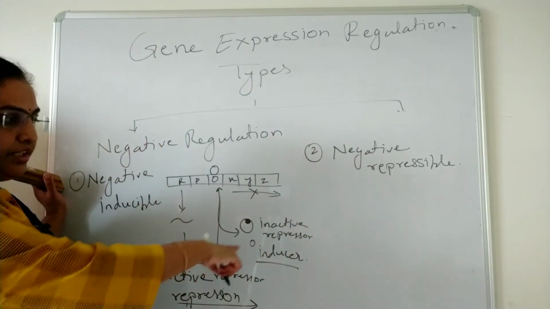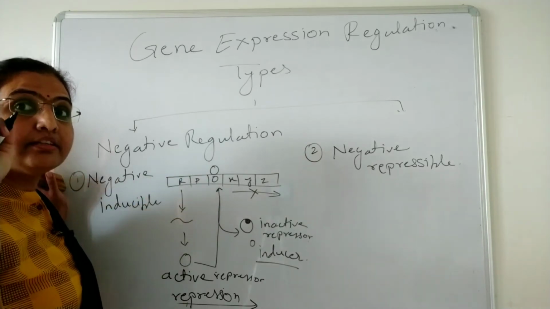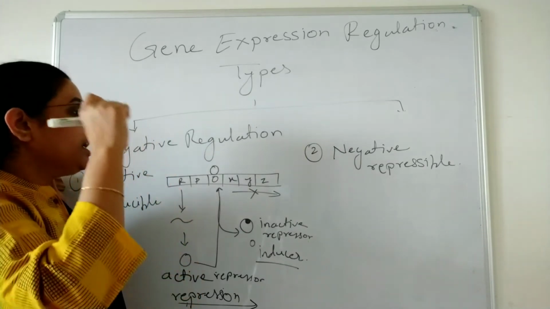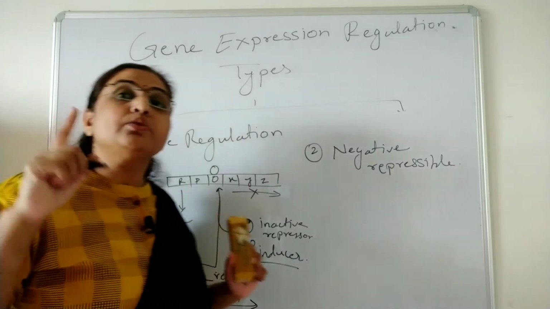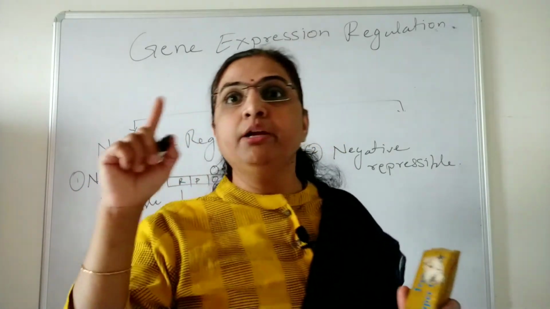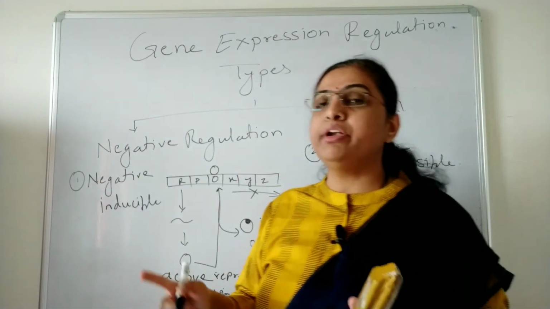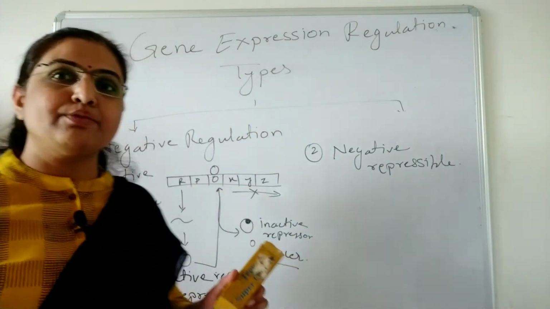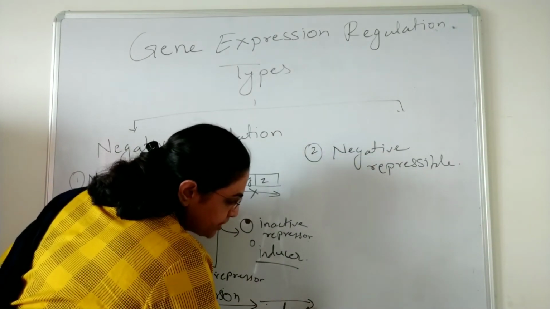So here the binding site of the inducer is the repressor, and when the inducer binds to the repressor, it becomes inactive, meaning it loses the ability to bind with the operator. As it is not bound to the operator, it allows the transcription, and this stage is called the induction.